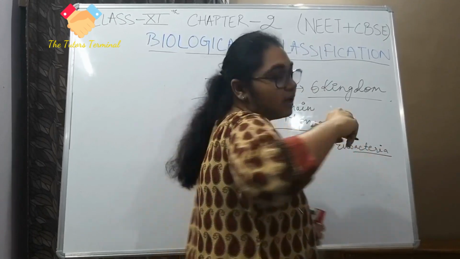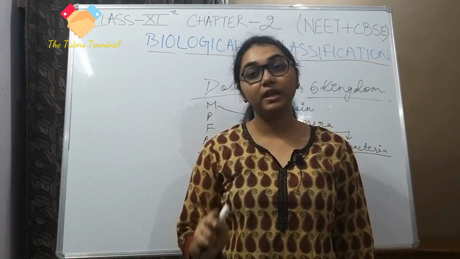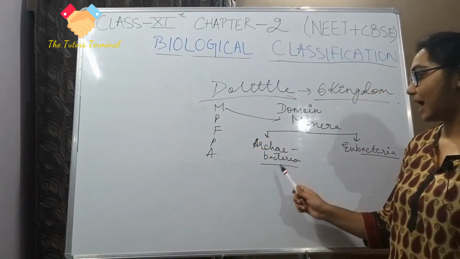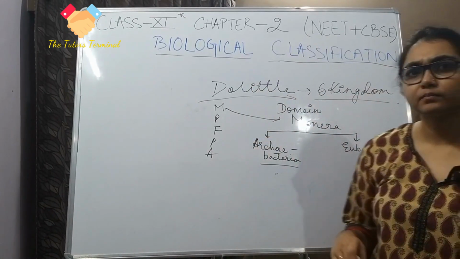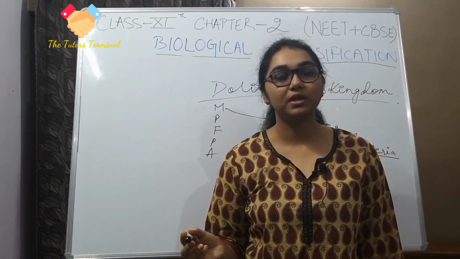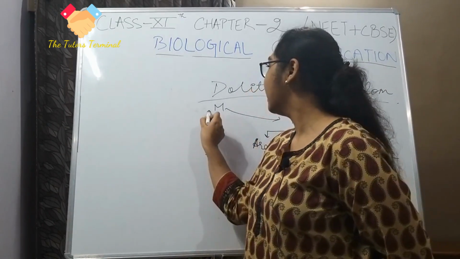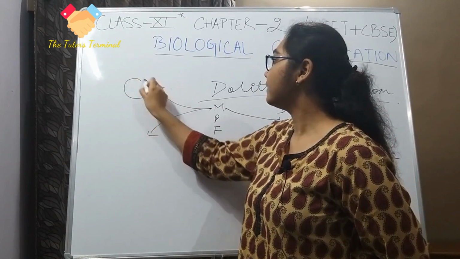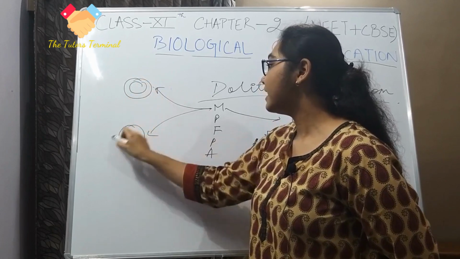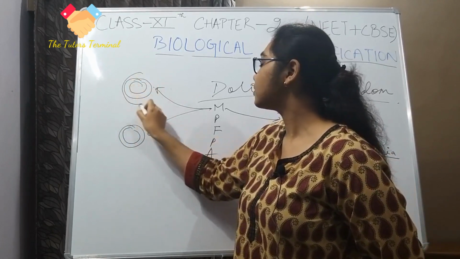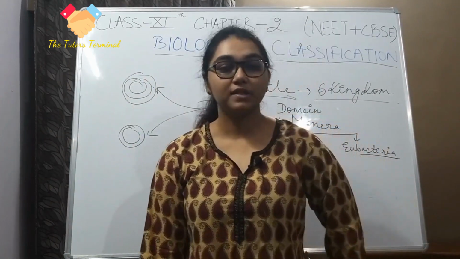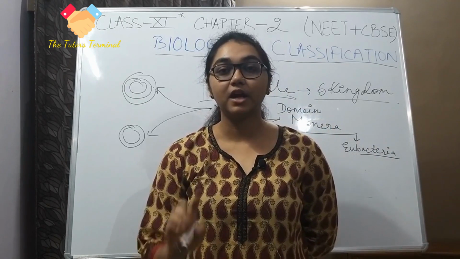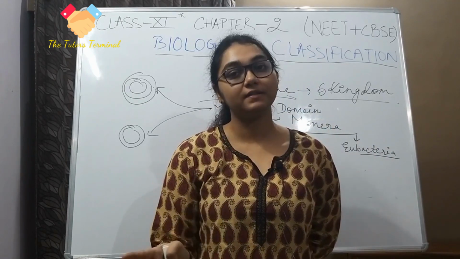Now, as I was saying, all bacteria come under Monera. Then Doolittle came along and divided them into archaebacteria and eubacteria. What made him divide it into archaebacteria and eubacteria? He did some research and found out that there are different kinds of cell walls. We saw that bacteria have a cell wall, but he found out that there are two kinds of it also.